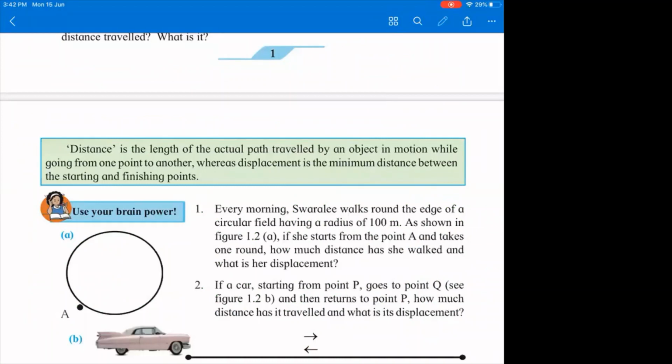First point, distance is the length of the actual path traveled by an object in motion while going from one point to another, and displacement is the minimum distance between the starting and the finishing point. Second point, you can write distance is a scalar quantity and displacement is a vector quantity. Distance can never be 0. But displacement can be 0. Is it not? If an object starts from one point and comes back, it is 0. But distance cannot be 0. So these 3 basic points we can pick up now, and when we think more on it, we can get some major points.